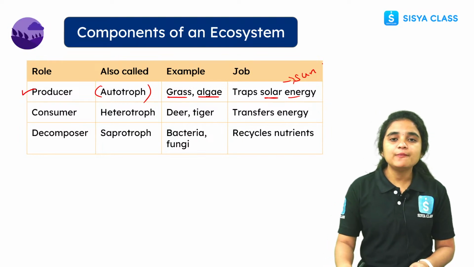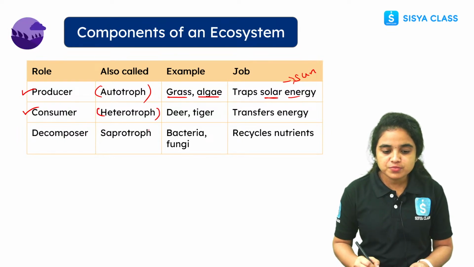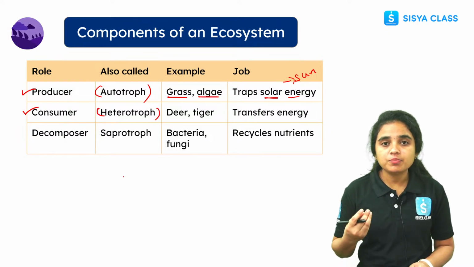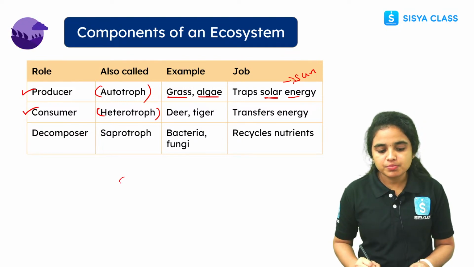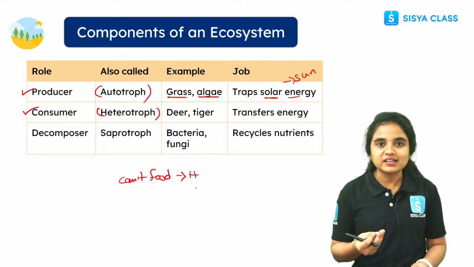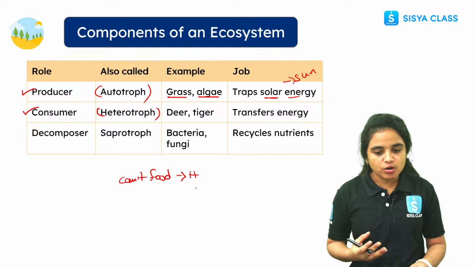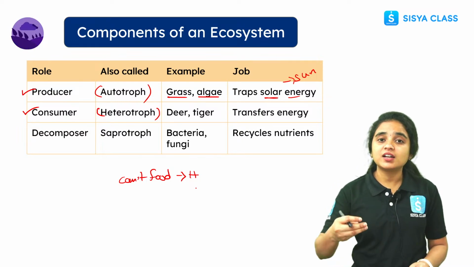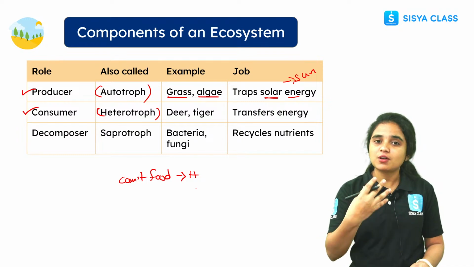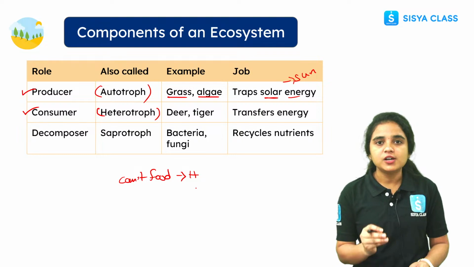And coming to the consumers, we are the consumers, the heterotrophs. Heterotrophs means the organisms which cannot prepare their own food material, so they depend on other organisms. For example, humans come under heterotrophs, and other animals also come under heterotrophs. So what is their job? To transfer energy. We depend on other organisms, so energy is obtained by eating another organism. So the flow and transfer of energy is the job role of the consumers.